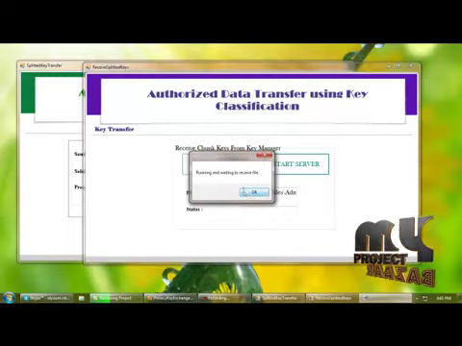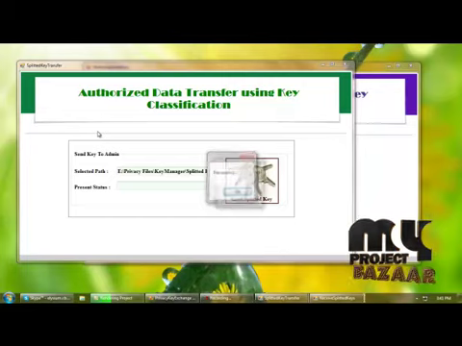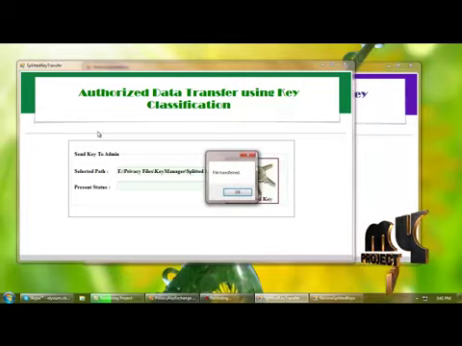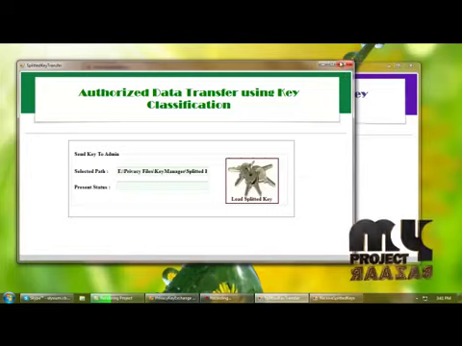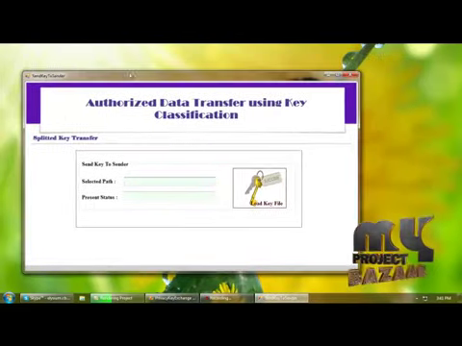Again starting server for key 3. Now we can close the key manager part, and next we are transferring the key to sender.